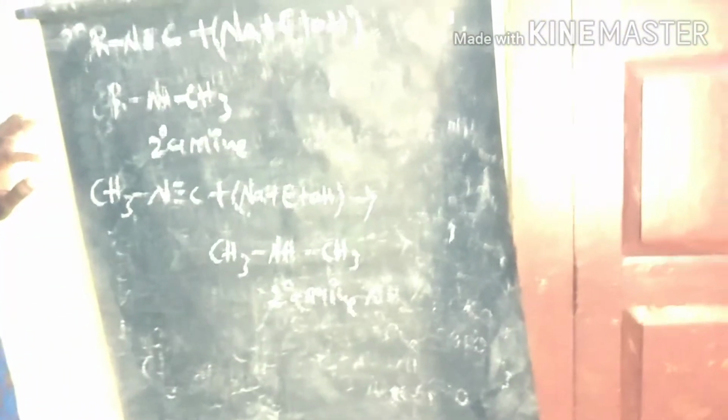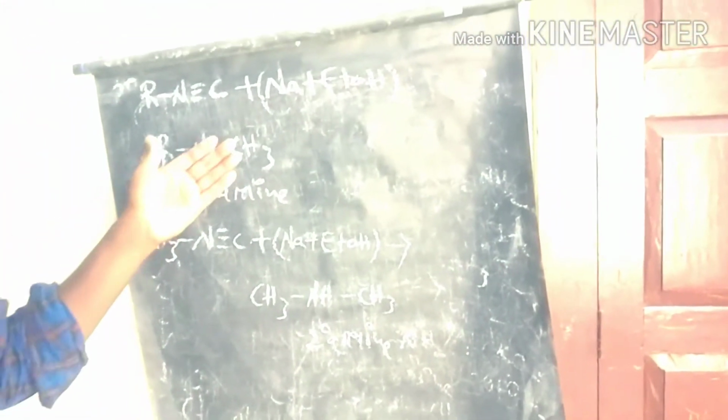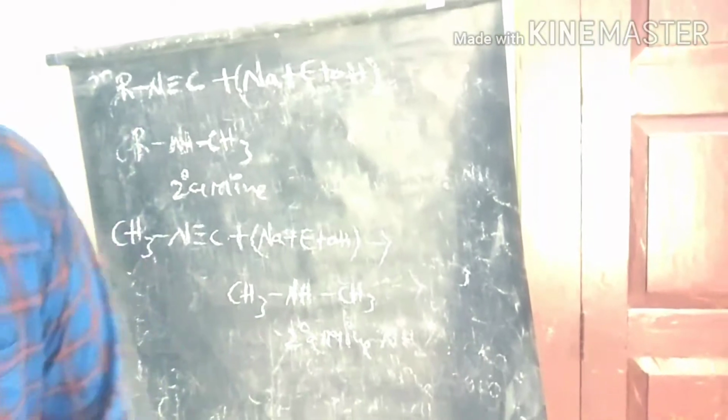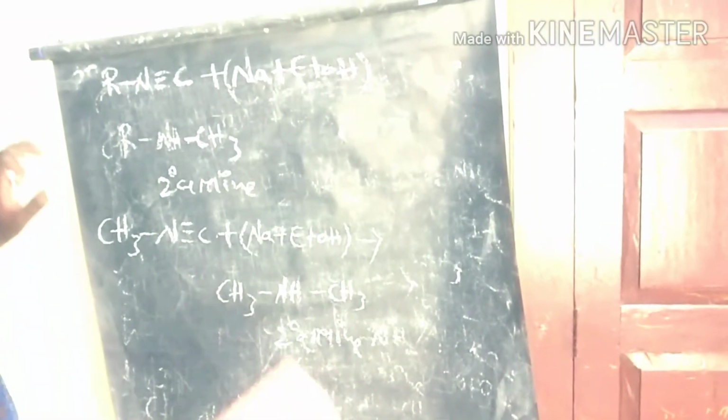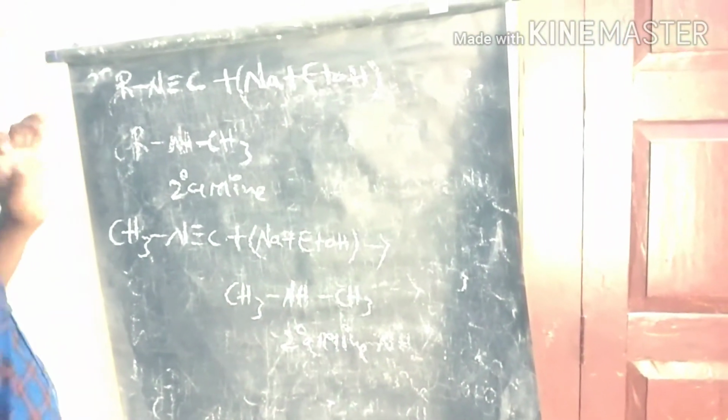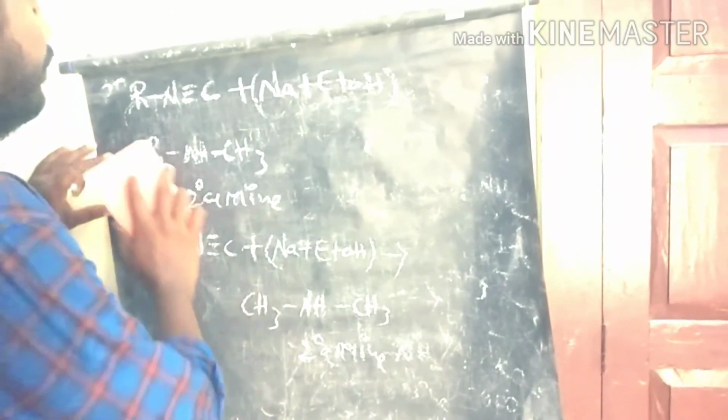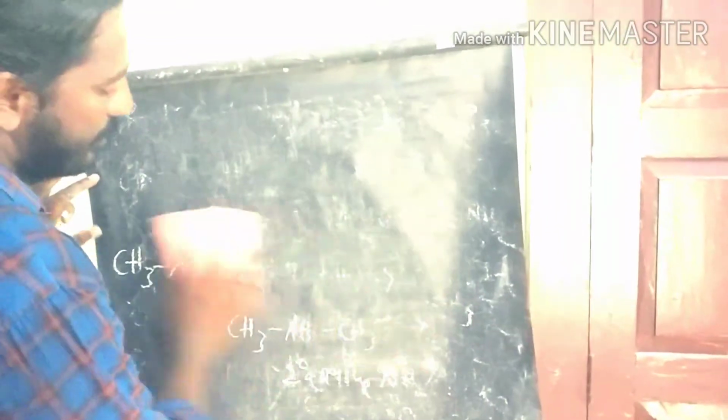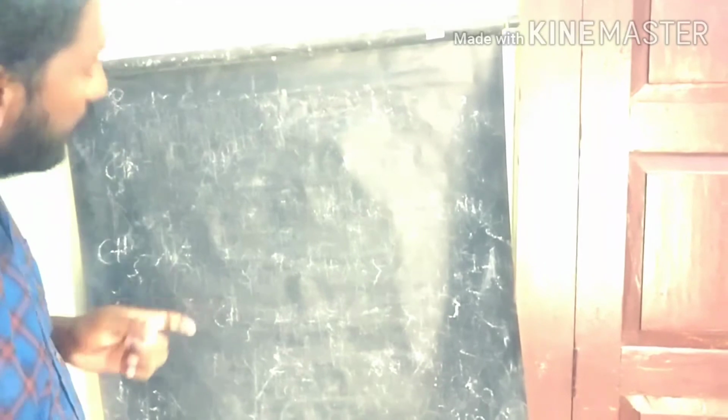So this is one of the examples of a secondary amine. These reactions can also be conducted in the presence of lithium aluminum hydride, or hydrogen in the presence of a catalyst.